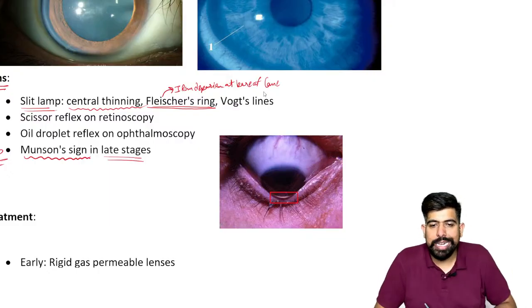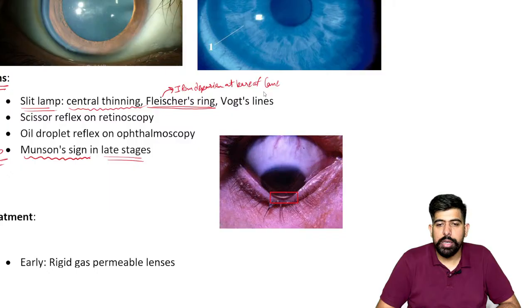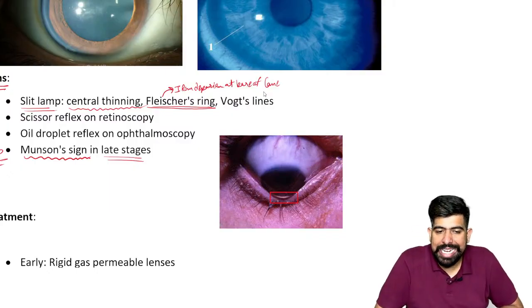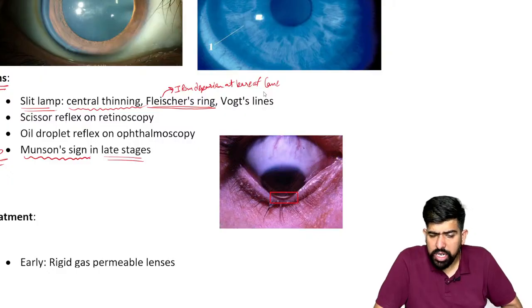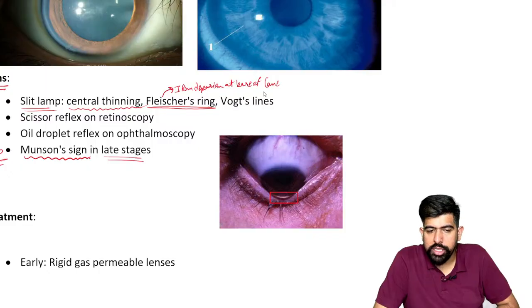As I turn on the slit lamp light in the patient's eye, this gives me a reflection back, and this is known as your Fleischer's ring. Is it clear, guys?